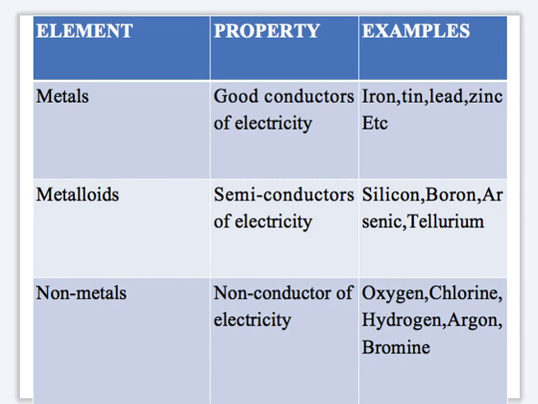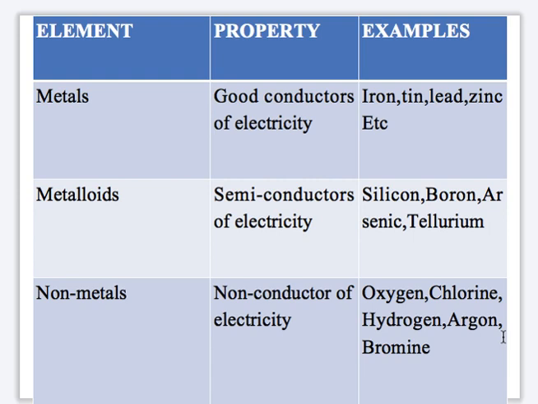Also, we have non-metals. From group 4 to 7 is where you have non-metals. Oxygen is in group 5. Chlorine is in group 7, the halogens. Hydrogen is in group 1, but because it's a gas, a non-metal, it's only in that group because it has one electron in the outermost shell.